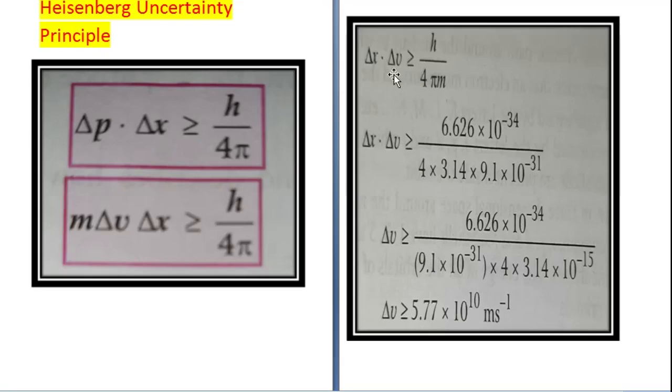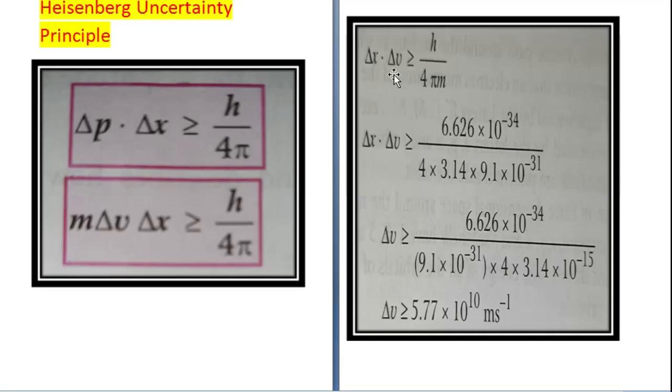Now you all know that electrons are not present in the nucleus. Nucleus contains only protons and neutrons. So why is this so? See, the diameter of the nucleus is 10 to power minus 14 to 10 to power minus 15 meter. So that means that delta x is 10 to power minus 15 meter.